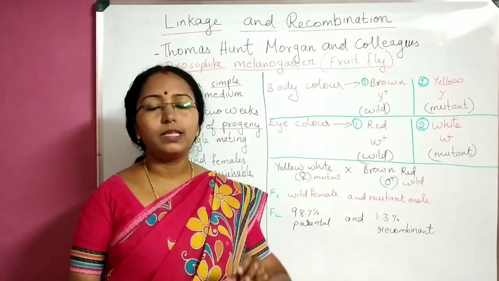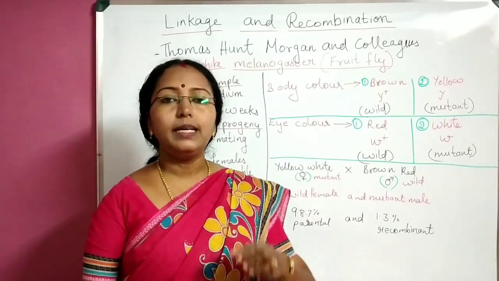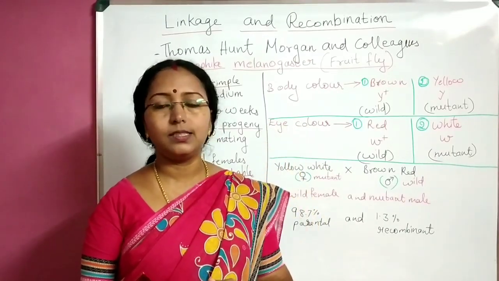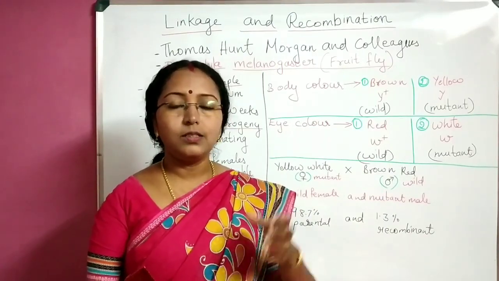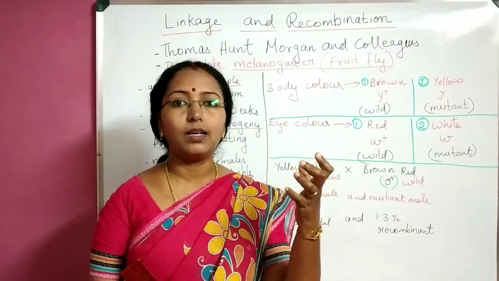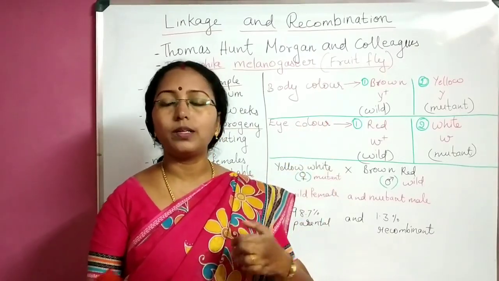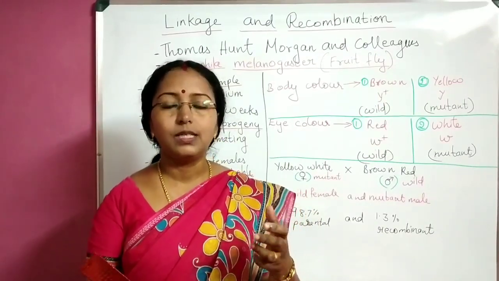For that point, let us come to the pea plant which Mendel had taken. He studied 7 different characters, isn't it? 7 different contrasting traits of the pea plant. Those 7 different contrasting traits could be easily observed, whether it is flower color, height, pod shape, pod color, seed shape, or seed color. All these things could be easily distinguished.